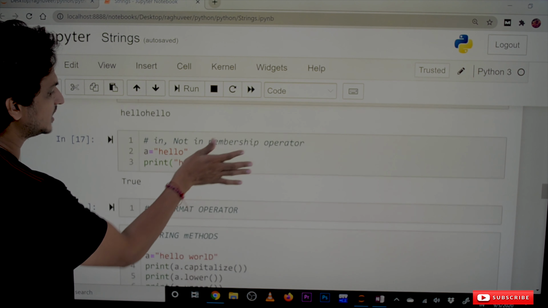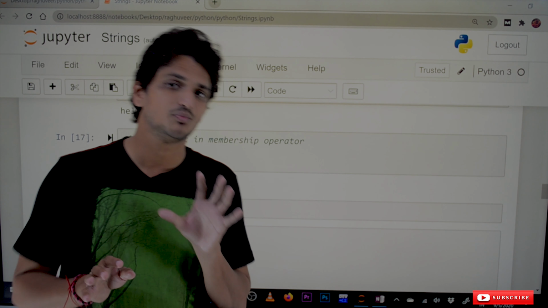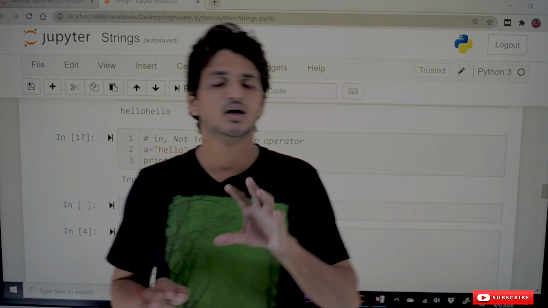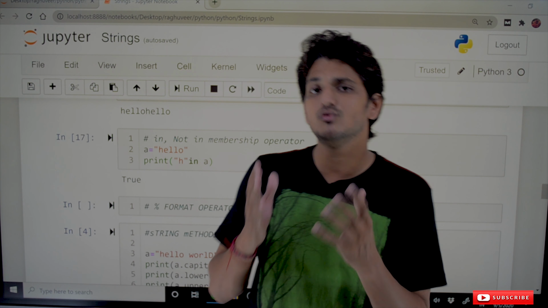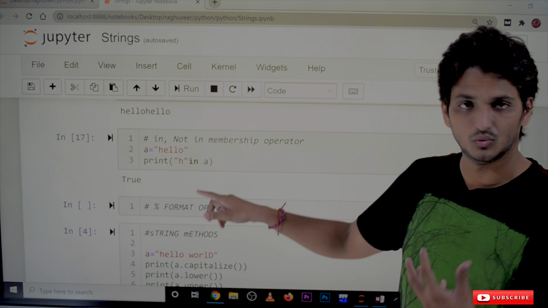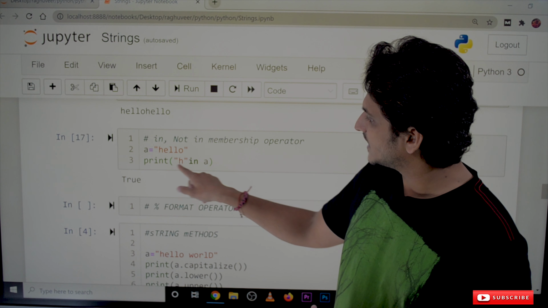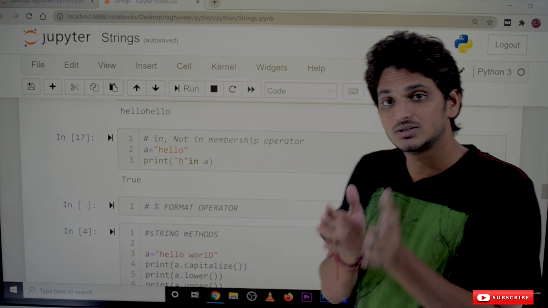The next one is in, not in, the membership operator. We already discussed this membership operator in our previous classes when we discussed operators. Why do we use it? In, not in is used to check, for example, H in A, where A is hello. Is H present in A?